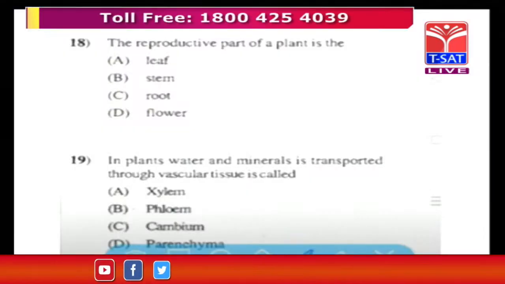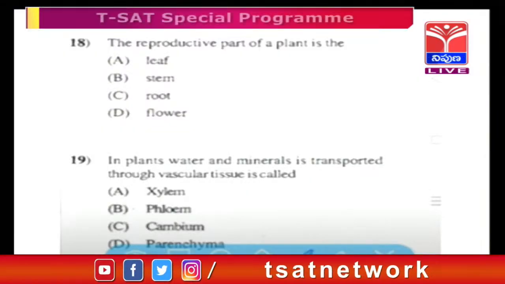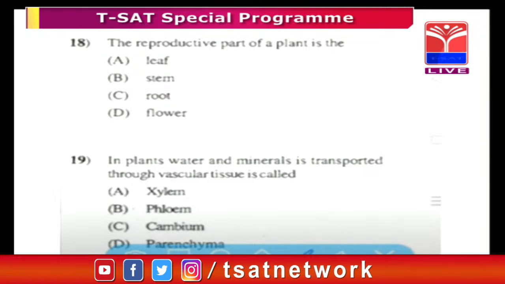Flower is a reproductive part. It produces pollen grains and ovules, so automatically the flower is the answer. It helps in sexual reproduction and has both male and female parts.